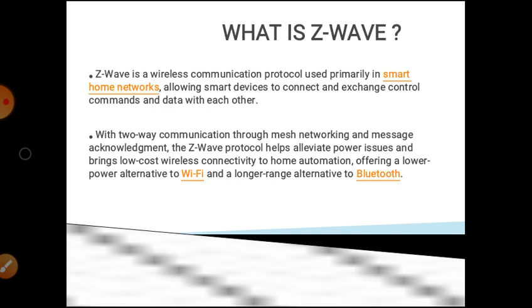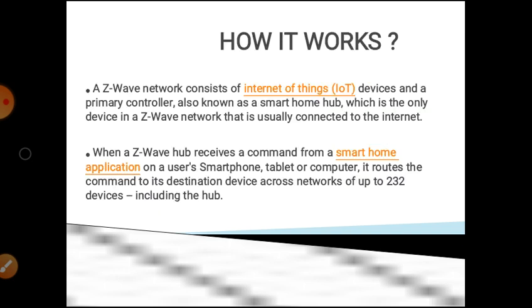What is Z-Wave? Z-Wave is a wireless communication protocol used primarily in smart home networks, allowing smart devices to connect and exchange control commands and data with each other. With two-way communication through mesh networking and message acknowledgement, the Z-Wave protocol helps address power issues and brings low-cost wireless connectivity to home automation, offering a lower power alternative to Wi-Fi and a longer range alternative to Bluetooth.